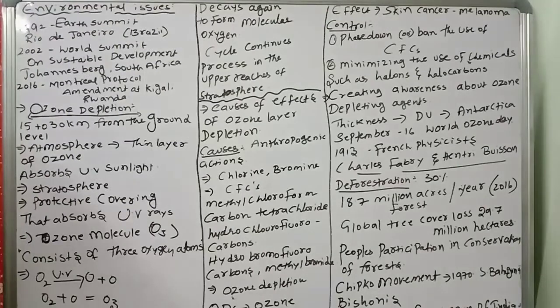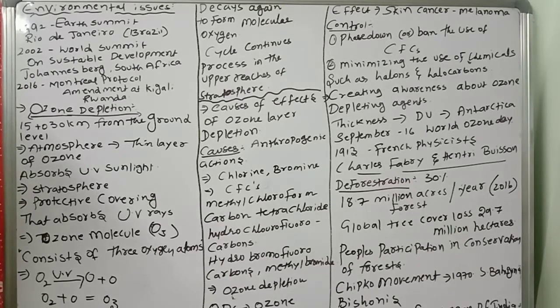Premature aging and wrinkles of the skin, very important. See how dangerous the problem is. Such dangerous effects are there because of the UV rays. So children should be very careful about the UV rays and all these problems. This ultraviolet radiation is most important and dangerous to all human beings.